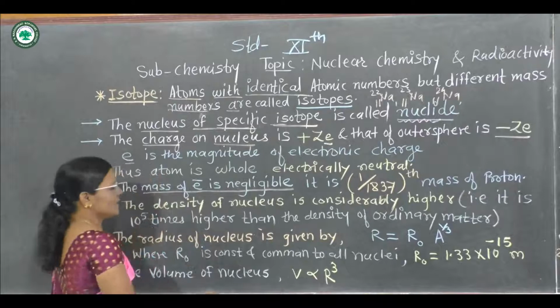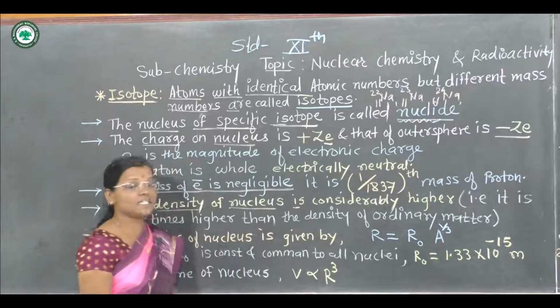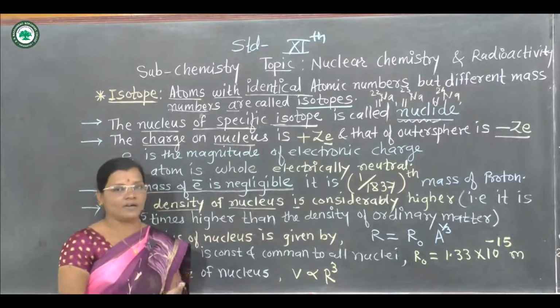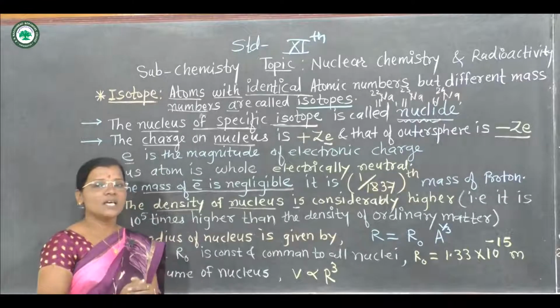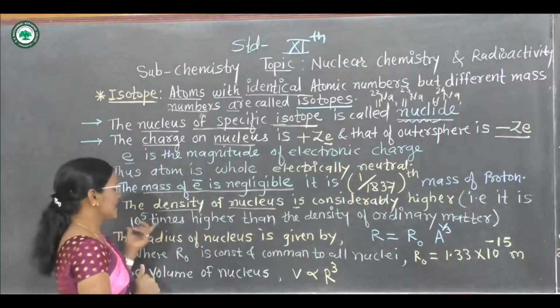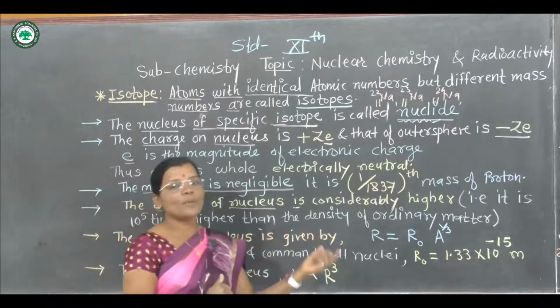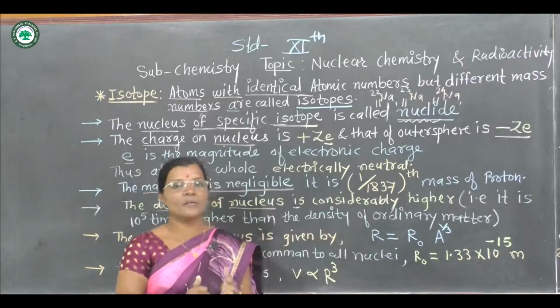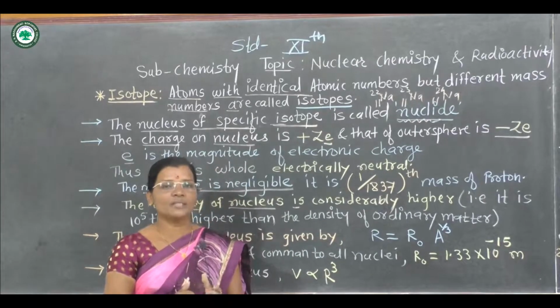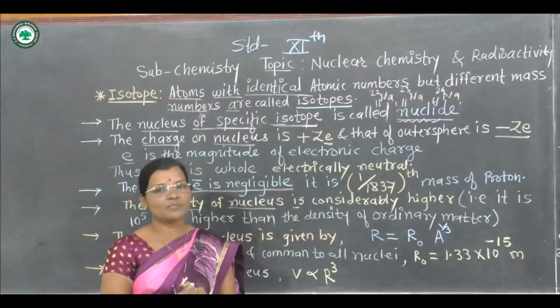And the density of the nucleus is considerably higher. How much higher? It is 10^5 times higher than the density of ordinary matter. If we compare the density of the nucleus with ordinary matter, then the density of the nucleus is 10^5 times higher.